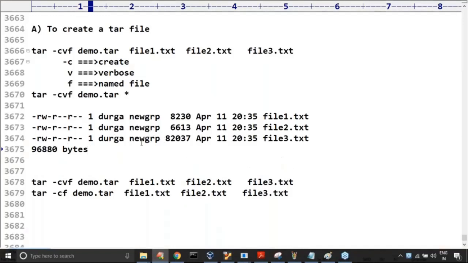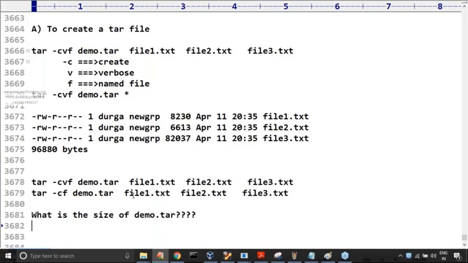Now my question is, this demo.tar, what is the size? Is it greater than or less than this? This is my doubt.